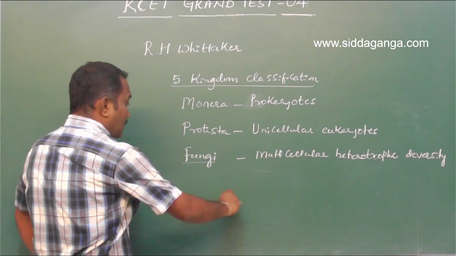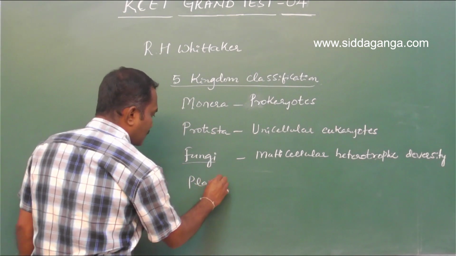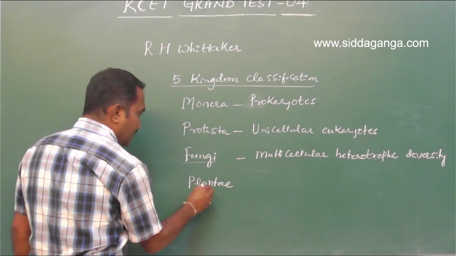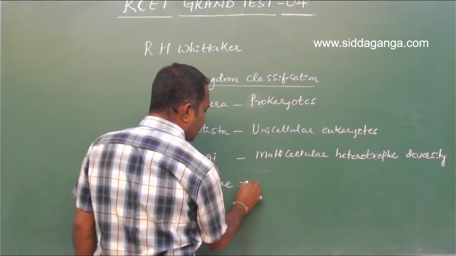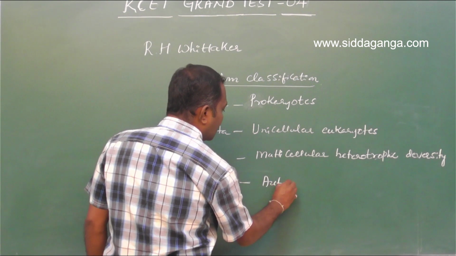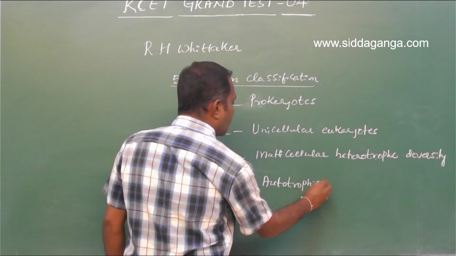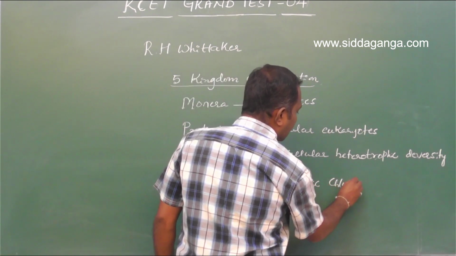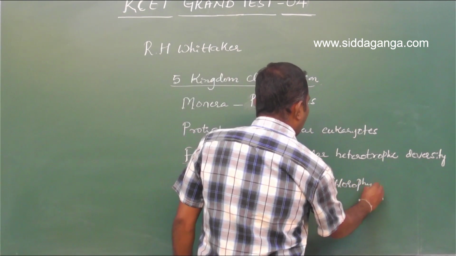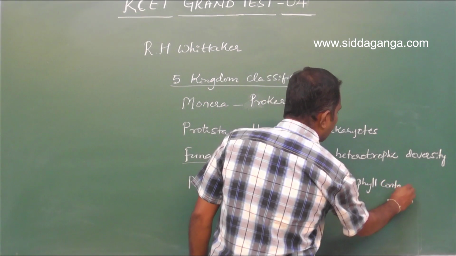Well, next is the kingdom Plantae. What does kingdom Plantae include? They are multicellular, autotrophic, chlorophyll containing eukaryotes.